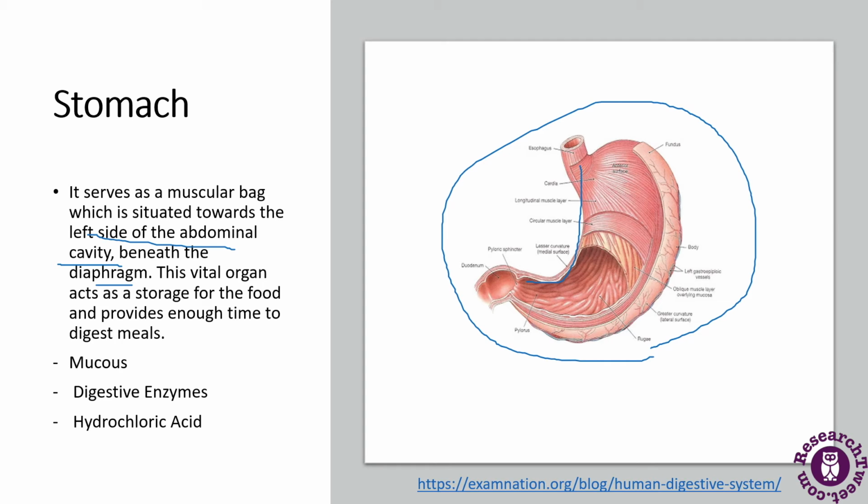The stomach is further divided into 5 parts: cardia, fundus, corpus, antrum and pylorus. Each of them has a function to perform in the stomach. Now, the stomach also produces some digestive enzymes and hydrochloric acid that maintain the process of digestion.